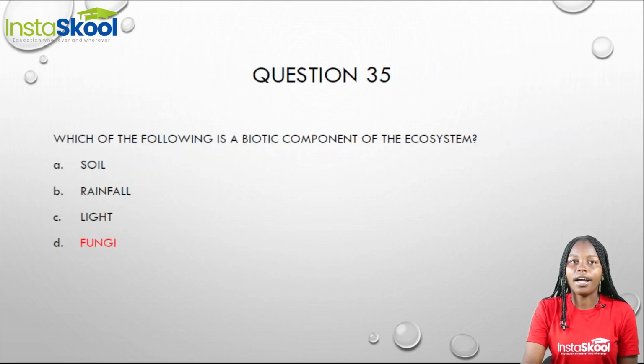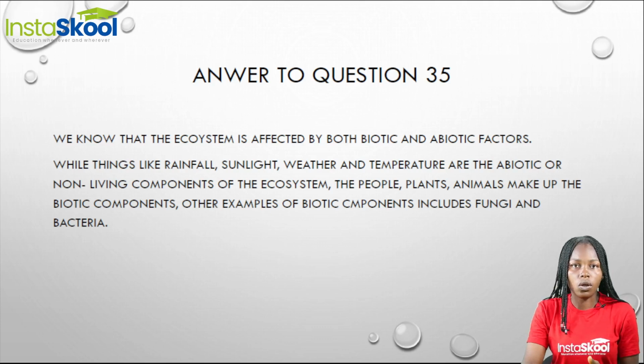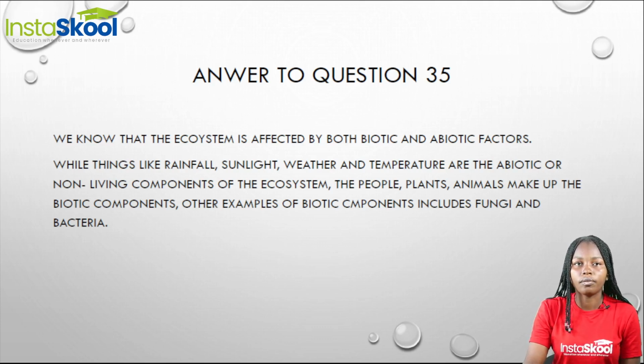Question 35. Which of the following is a biotic component of the ecosystem? Now, an ecosystem is made up of both biotic and abiotic factors. Some of the abiotic factors include rainfall, sunlight, weather, and even temperature.